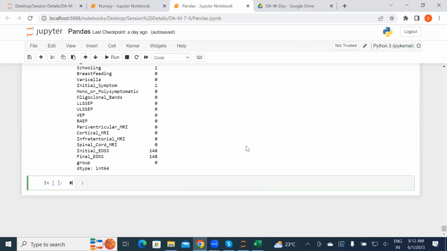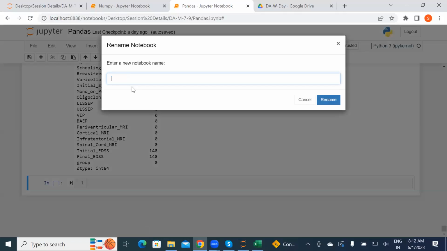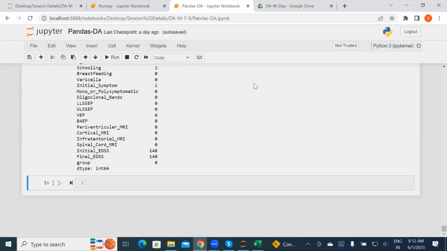You can change it. It's not an issue. You're not doing it in a proper way. See, if you want to go ahead, file, C1 startup, just rename the file here. Suppose I'm giving it pandas DA. Done. It's changed. Just rename the file properly. If you rename the file properly, it will work. I just renamed it for you.